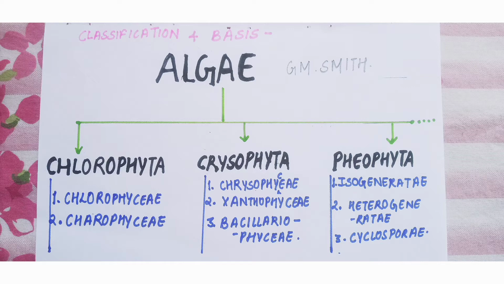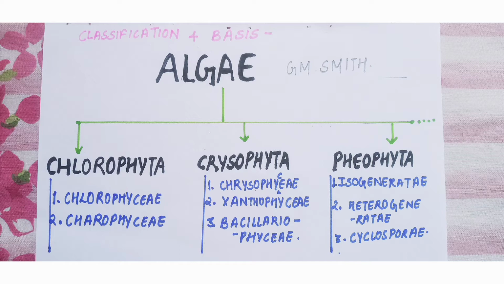Because the classification G.M. Smith gave is very rational. You can distinguish one alga from a different one just on the basis of its morphological features. You can just look at the pigments present in it, the color of the thallus, or presence or absence of flagella, etc. Those characters are easily distinguishable. So it is a very accepted and a very rational classification.